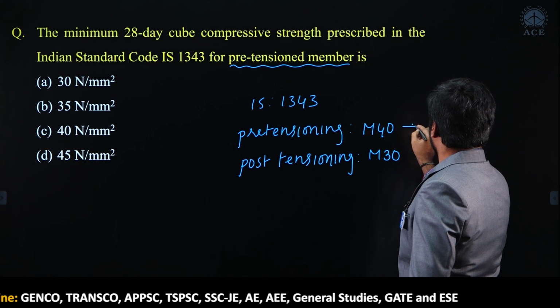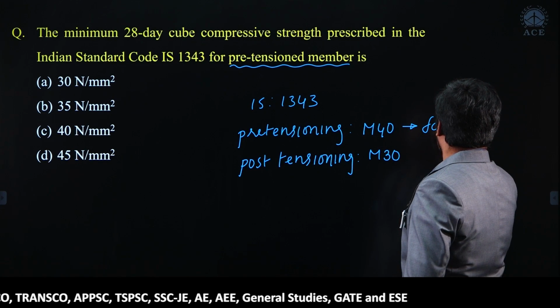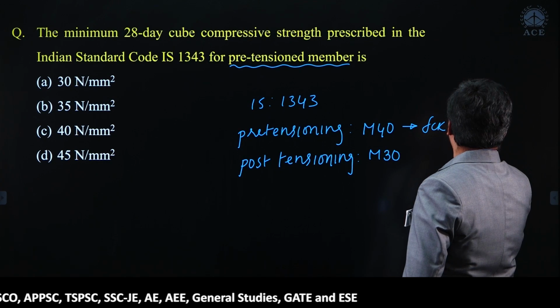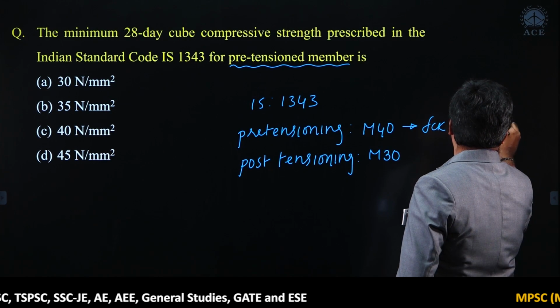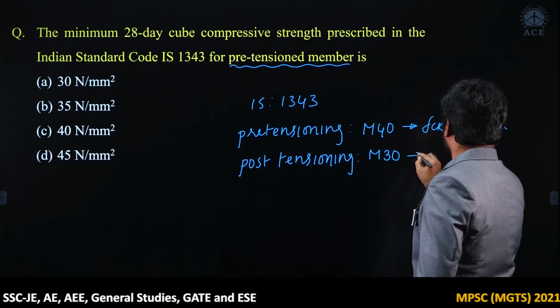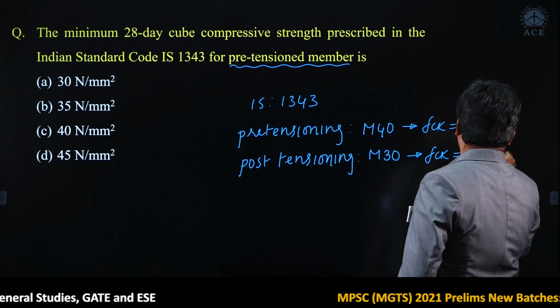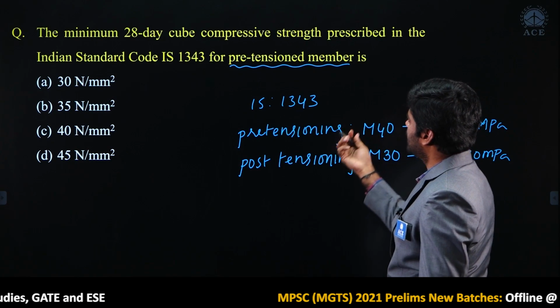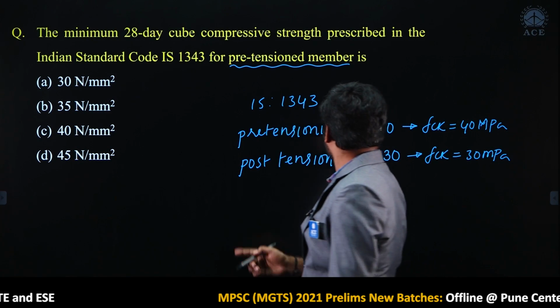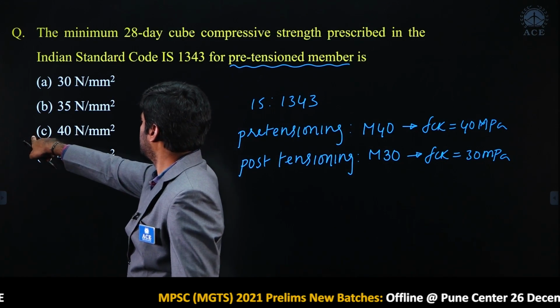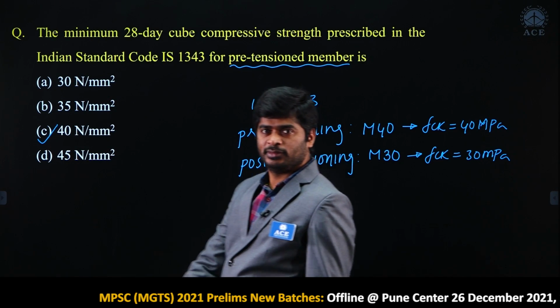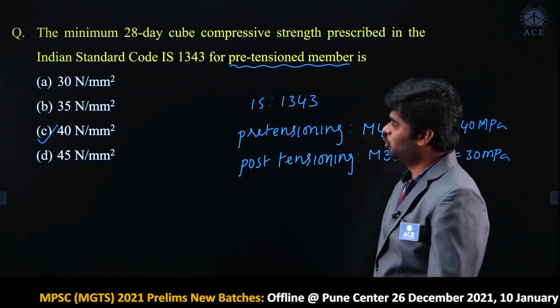You can write this one as FCK equal to 40 megapascal, and here you can write down FCK equal to 30 megapascal. In the question they have asked for pre-tension. So, 40, option C is correct. Okay, right. Move to the next question.